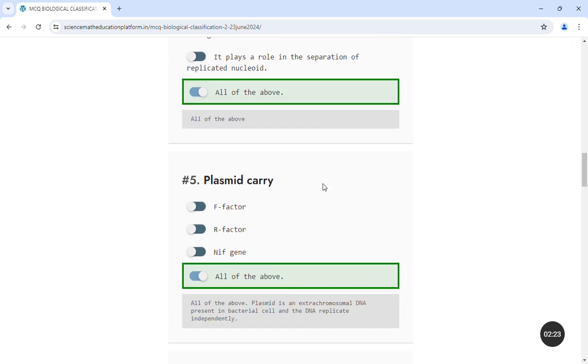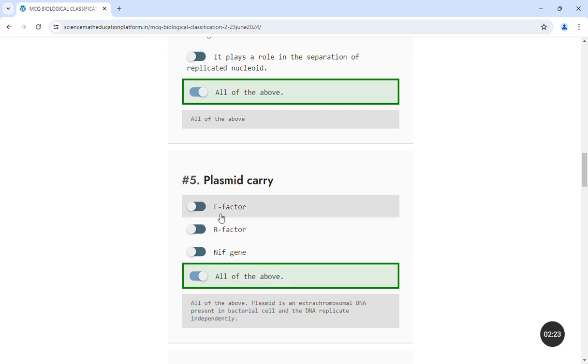Next question: plasmid carry F factor, R factor, NIF genes. All these three are correct. What do you mean by plasmids? Plasmids are the extrachromosomal DNA present in the bacterial cell. Bacteria has its own main DNA, that is the nucleoid, but along with it has some extrachromosomal DNA that is known as plasmid, which replicates independently.